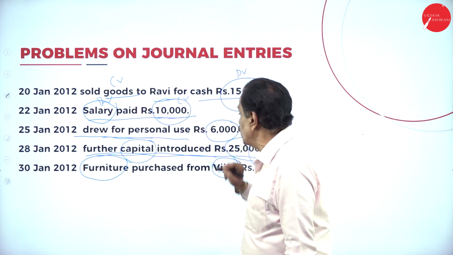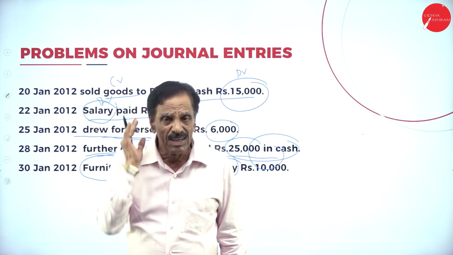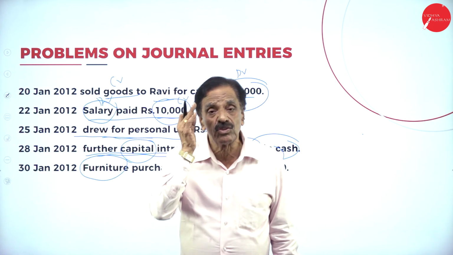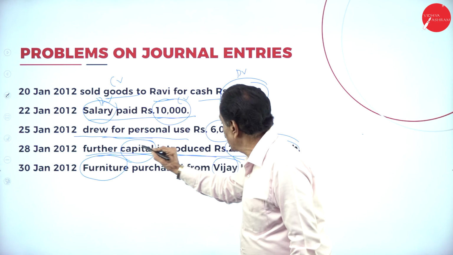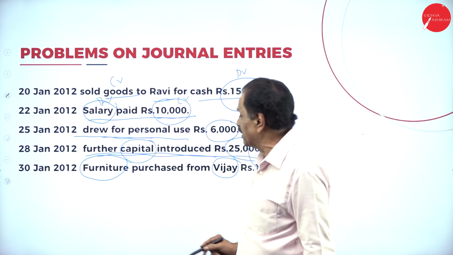Drew for personal use rupees 6,000. Anything drawn for personal use is called drawing. Assume that it has been drawn from the bank. So instead of cash, what do you have to write? Drawing entry, drawing account debit to bank account.